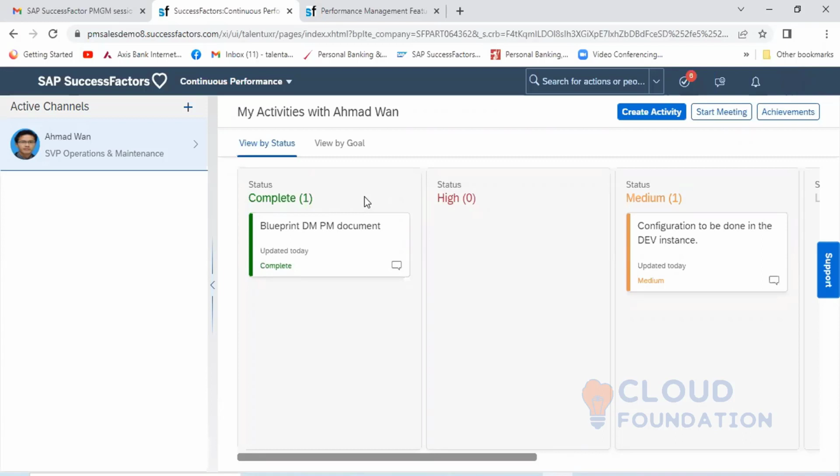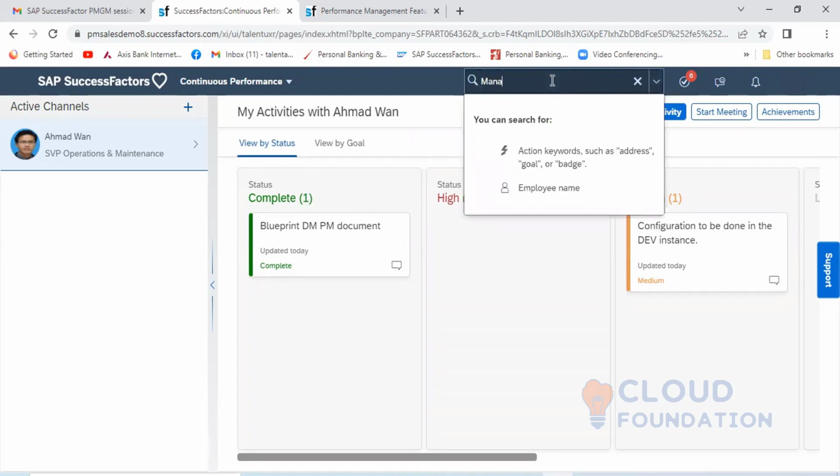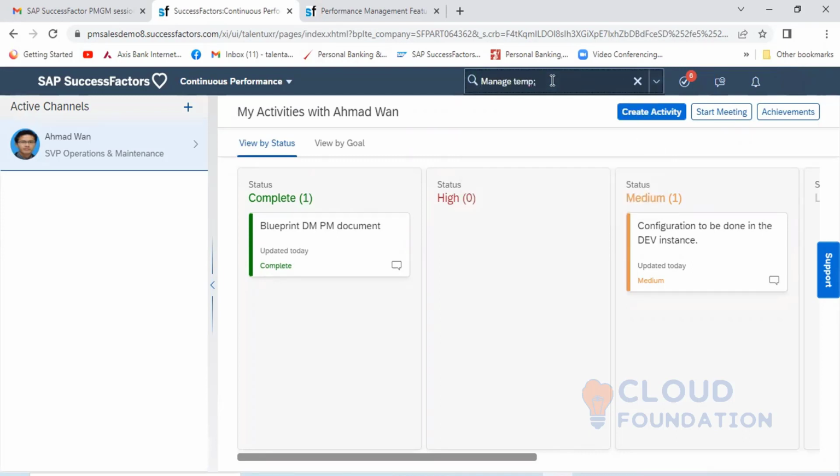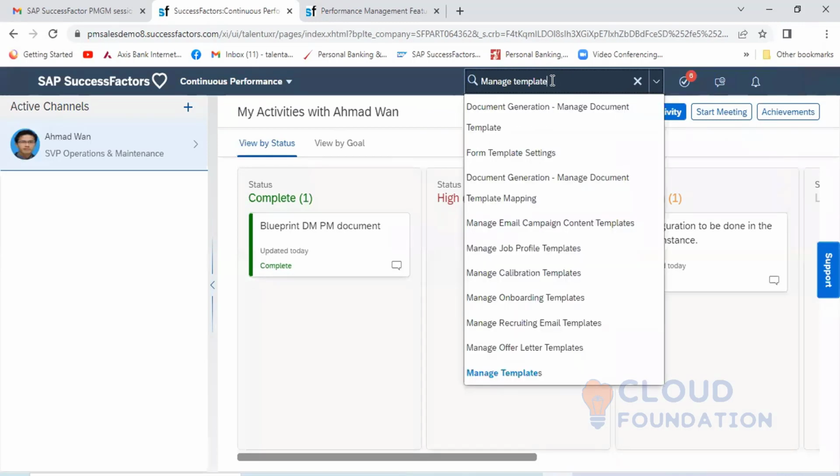If you remember, when we were creating the performance template, in the goal section you have two options. I will show you in the manage template. Core competency and job specific competency, if you remember.